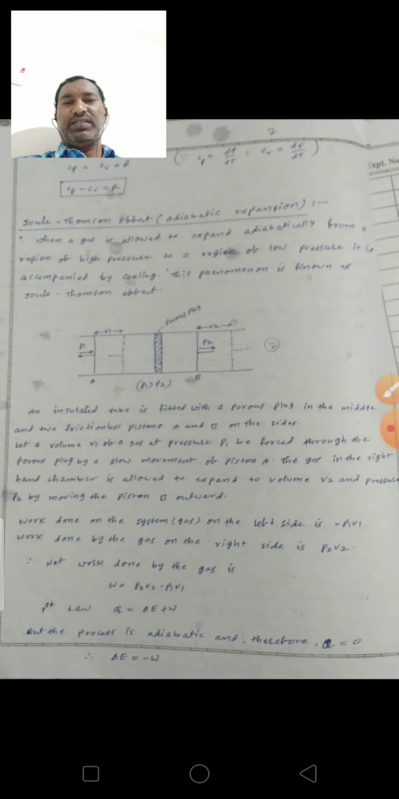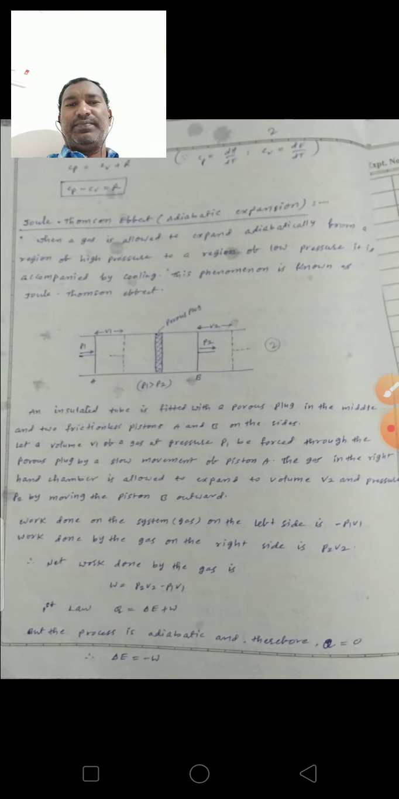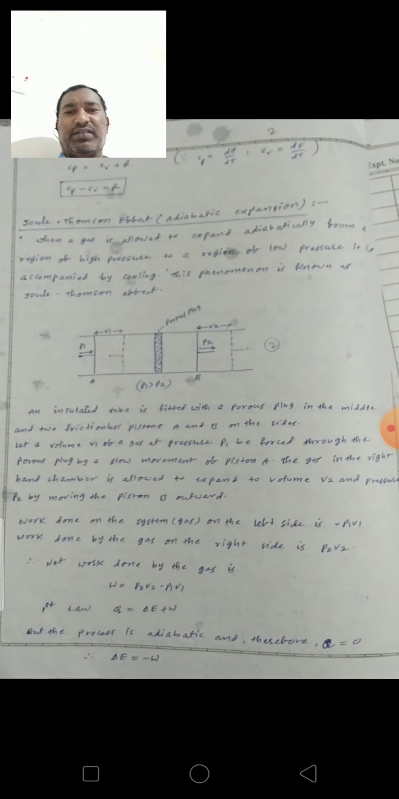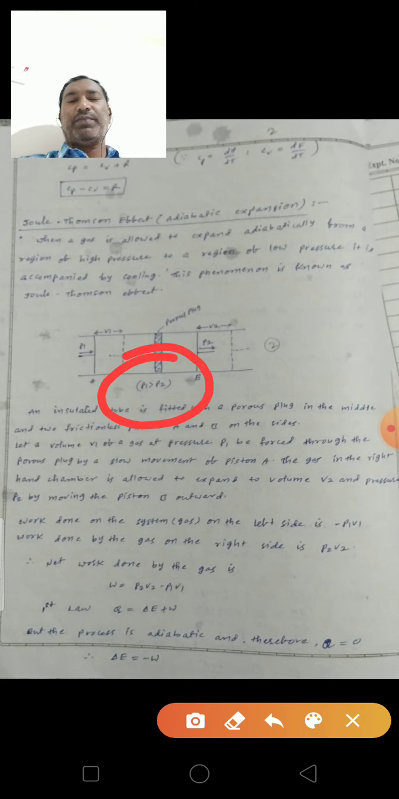This is the experiment used for explaining the Joule-Thomson effect. It is an insulated tube fitted with a porous plug. Two pistons are there, piston A and piston B. The P1 pressure is always greater than the P2 pressure.